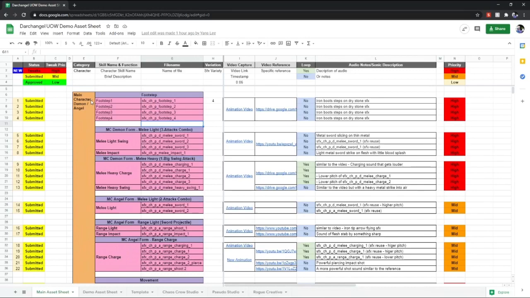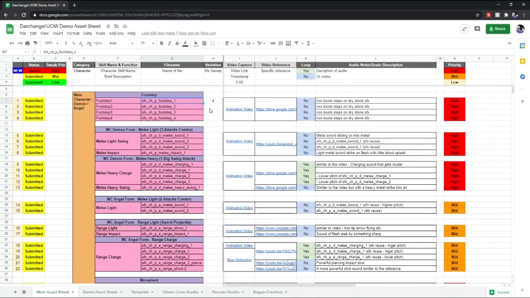Also important is the category of the sound: who does the sound belong to, what does it belong to, the characters. Then the skill name and the function; a simple name is fine. The file name can be customized to your group. For SFX variety, I used to have a column to show how many of each sound you would like, but it's safer to put it out on the spot, how many different kinds of sounds you would need, like footsteps.